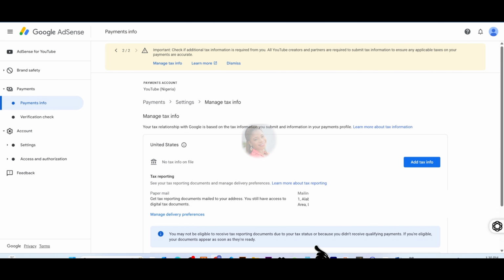The next thing you are going to see is this particular page. You will see your address, the address you used in opening your Google AdSense account. You will see it right here. I had to cover my own just for security reasons. So make sure you double check that your address is very, very correct before you submit this tax form, because at the end of the day, everything is still linked to each other.